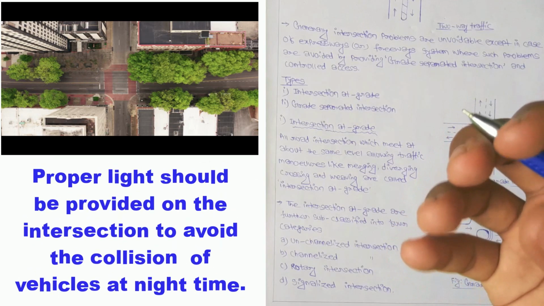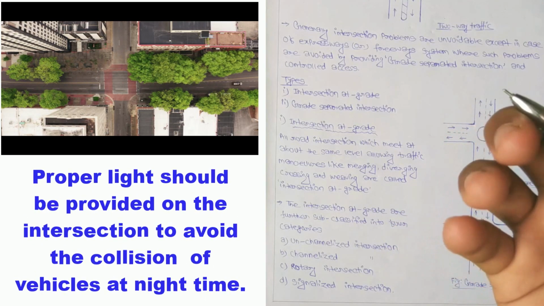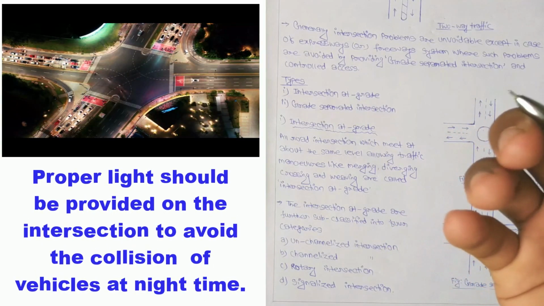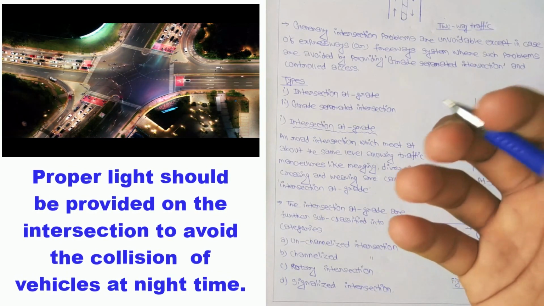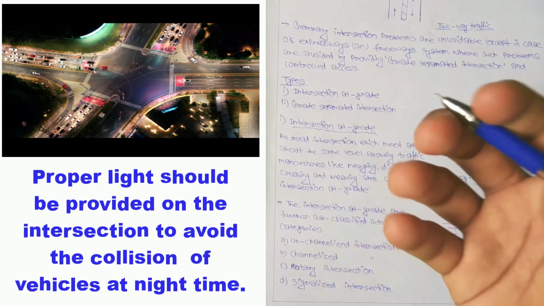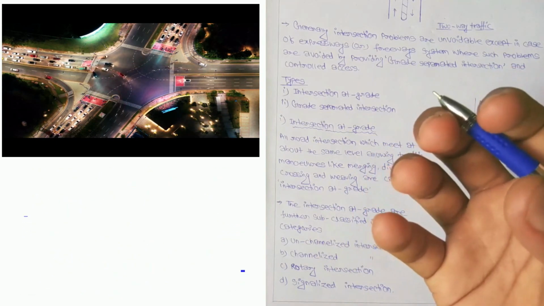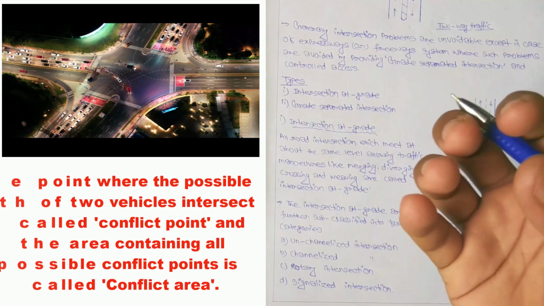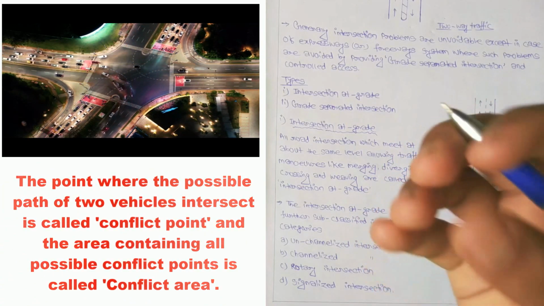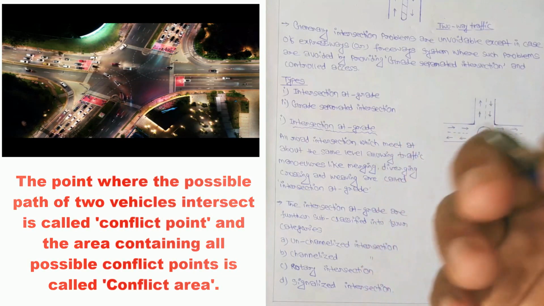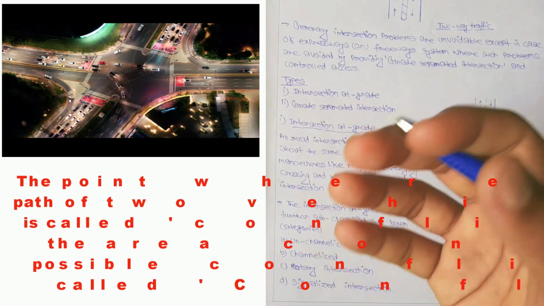And obviously proper light should be provided in the intersection so that at night time traffic can move safely without any collision. So the question that may arise here is, what is a conflict point? Well, the point where the possible paths of two vehicles intersect is called a conflict point, and the area containing all the possible conflict points is called the conflict area.